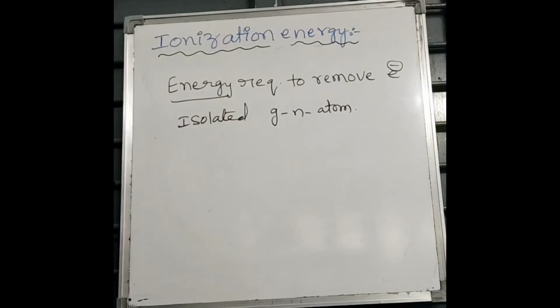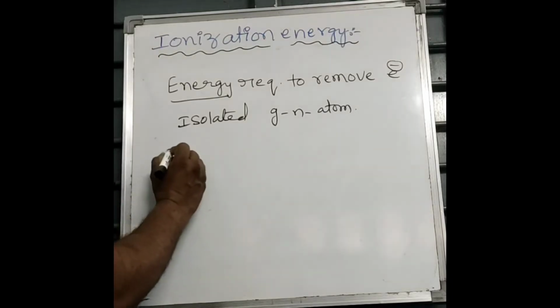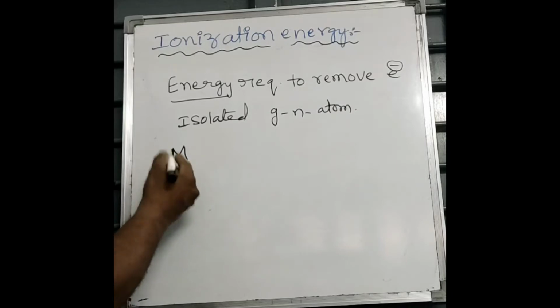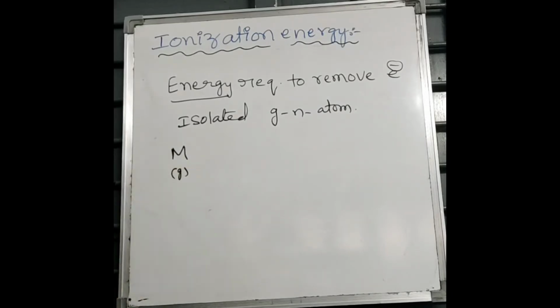Ionization energy is defined as the minimum amount of energy required to remove an electron from an isolated gaseous neutral atom. Say for example, M is an element or a neutral atom which is present in a gaseous state.